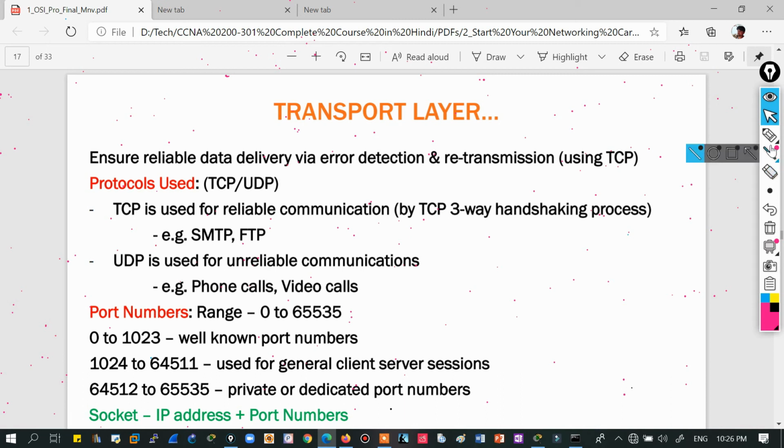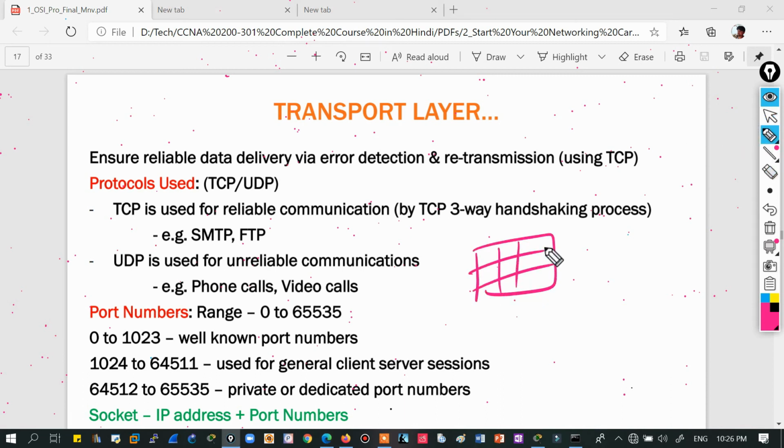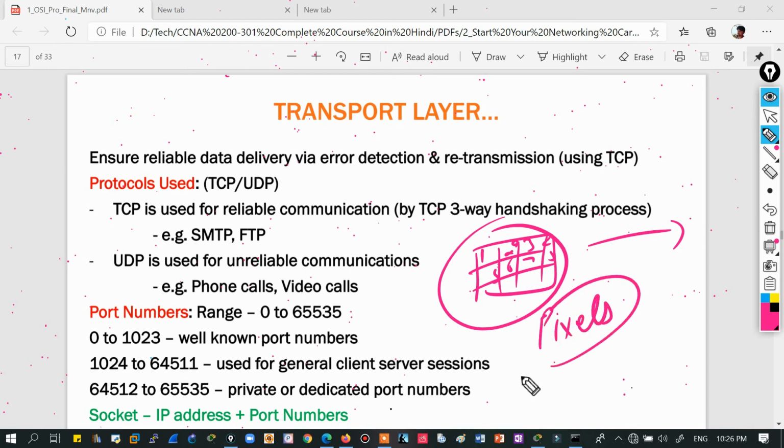Suppose I need to send this data to you and it is divided into these parts. So to you all of these parts are necessary, 5, 6, 8, right? So we need each and every part at the receiving side. But when I'm calling you, when I'm doing a video call, and suppose some of the pixels are missing, meaning video quality is not good, so it's okay for us, right? It doesn't hamper anything. So it doesn't mean that if this pixel gets lost in the network, it will be retransmitted in the network.